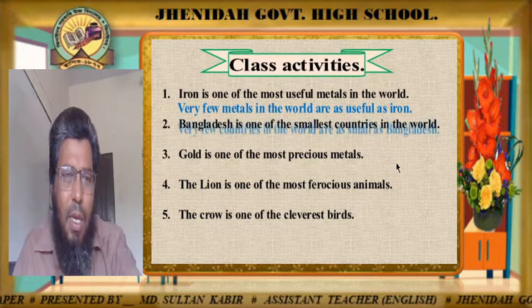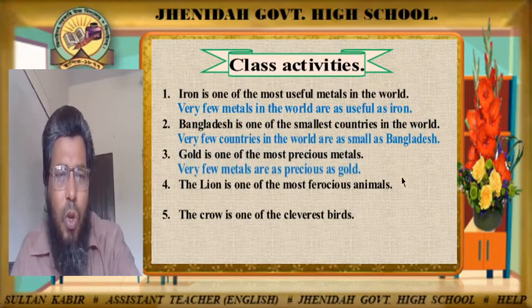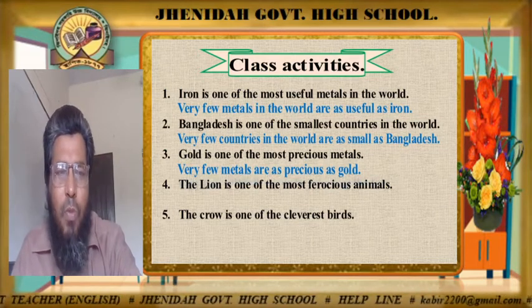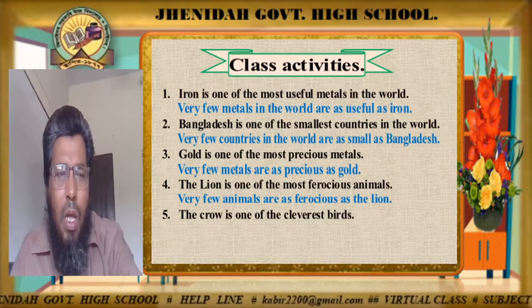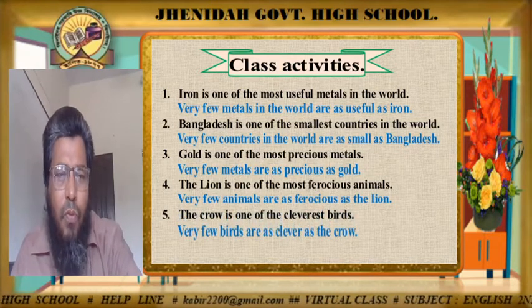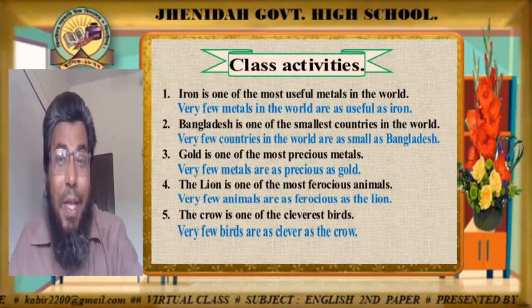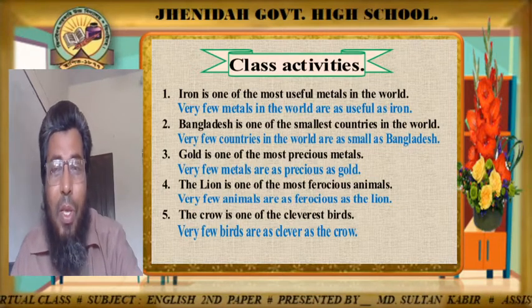And like this, very few countries in the world are as small as Bangladesh. Number 3, very few metals are as precious as gold. Number 4, very few animals are as ferocious as the lion. And number 5, very few birds are as clever as the crow. Okay, learners, I think we have done this.